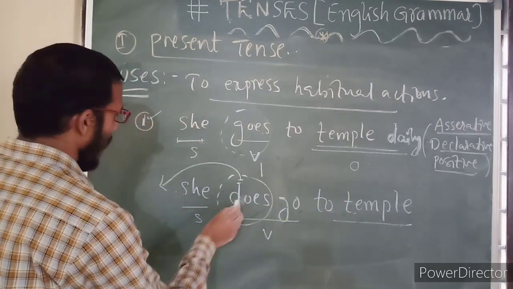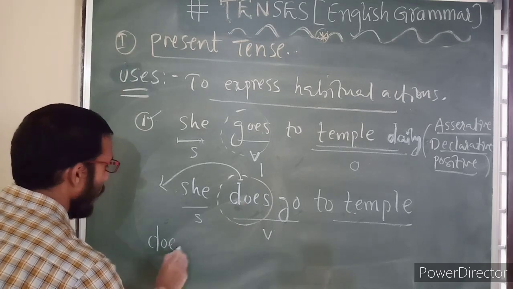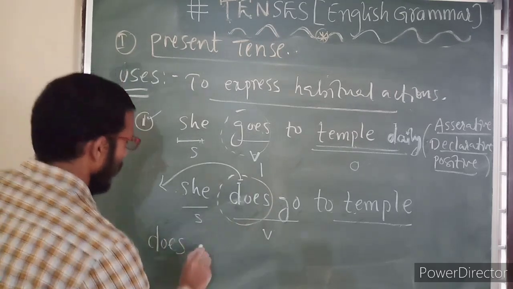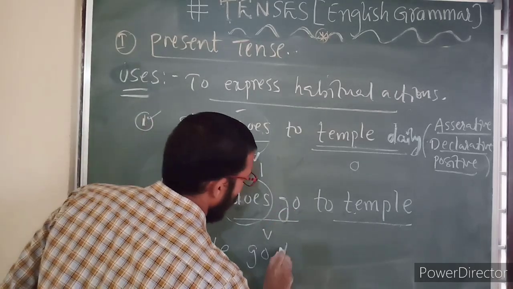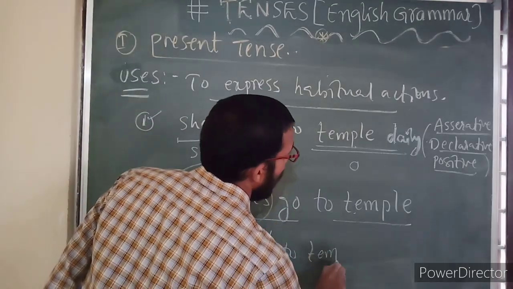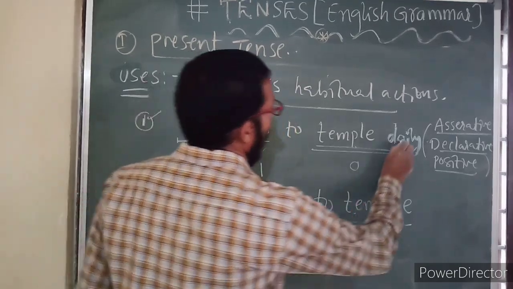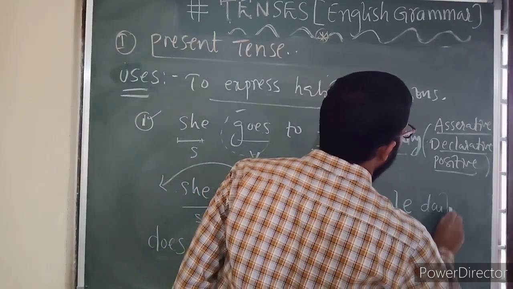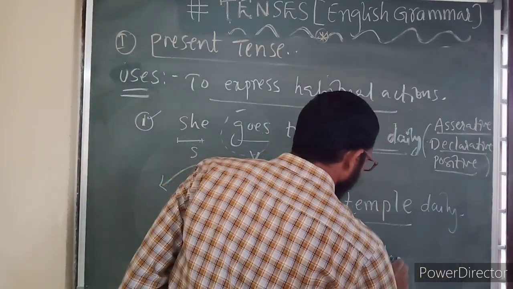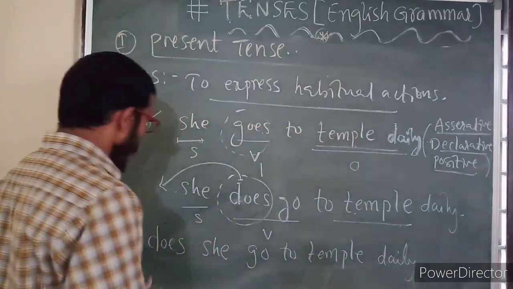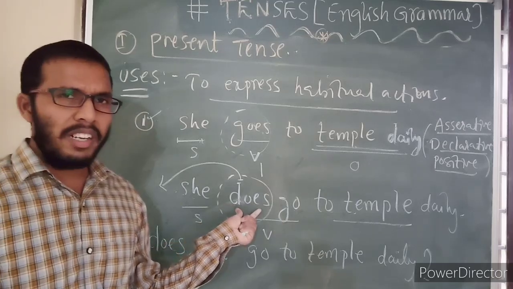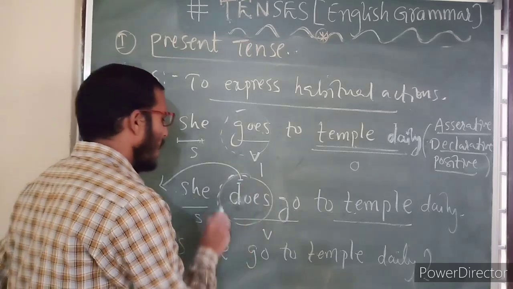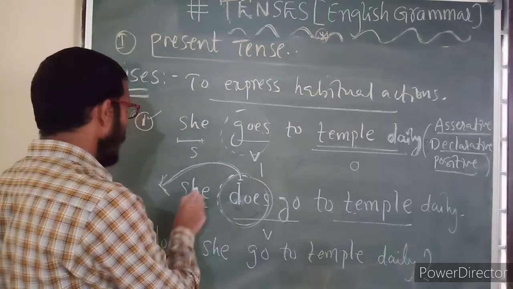See here, I am writing does. Now, does she go to temple daily? Here I forgot to write daily, you can write it here. Now this became a question. So how are we converting it into a question? In any statement, we need to bring the helping verb before the subject.